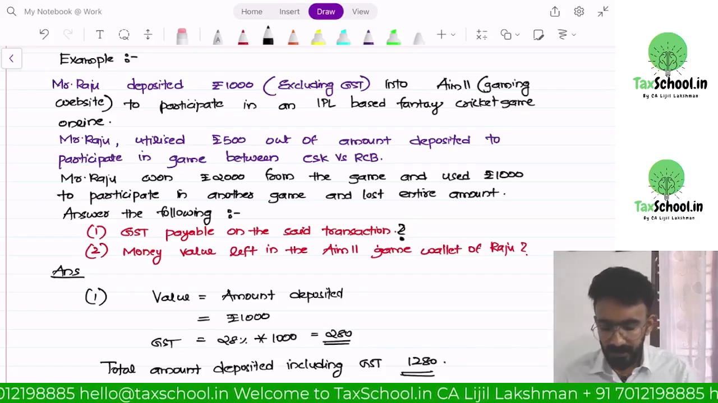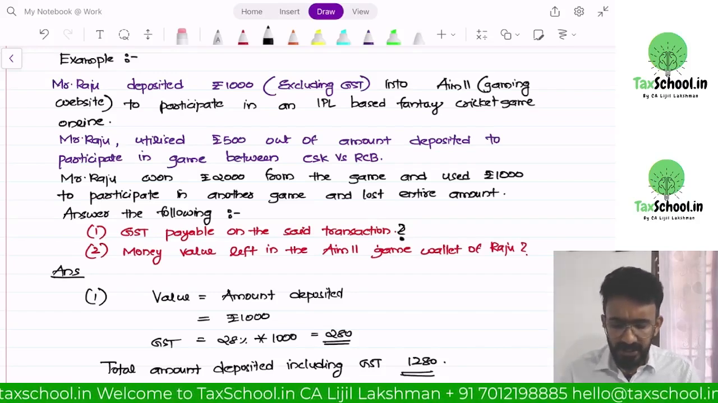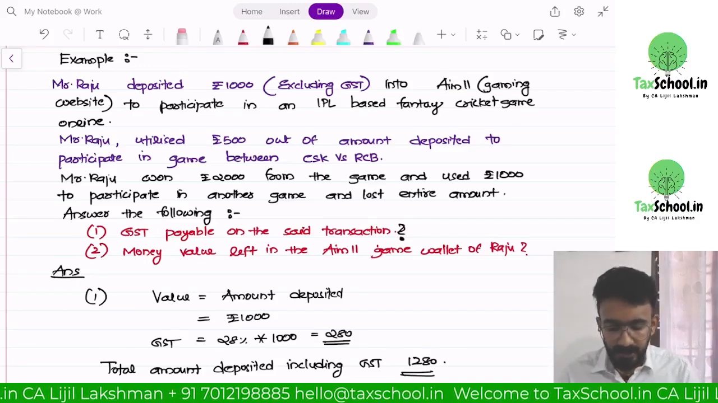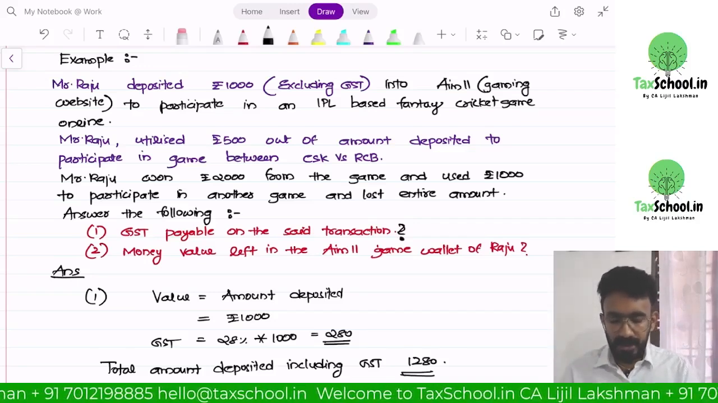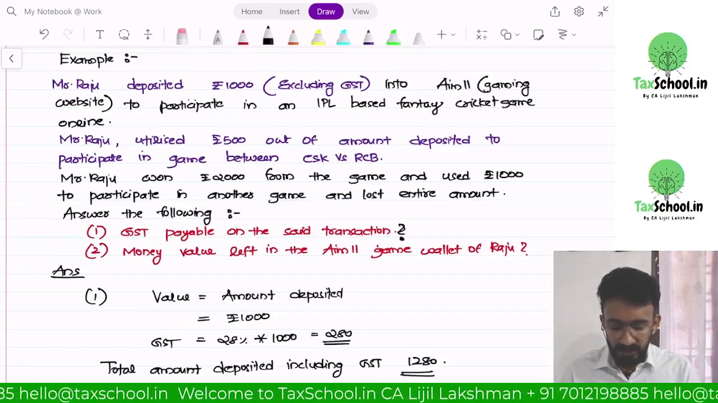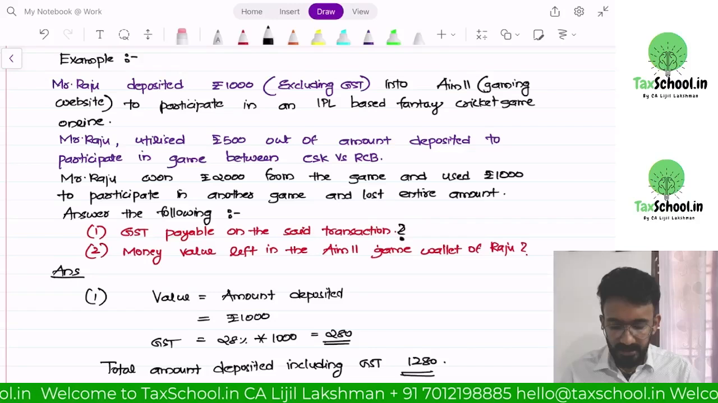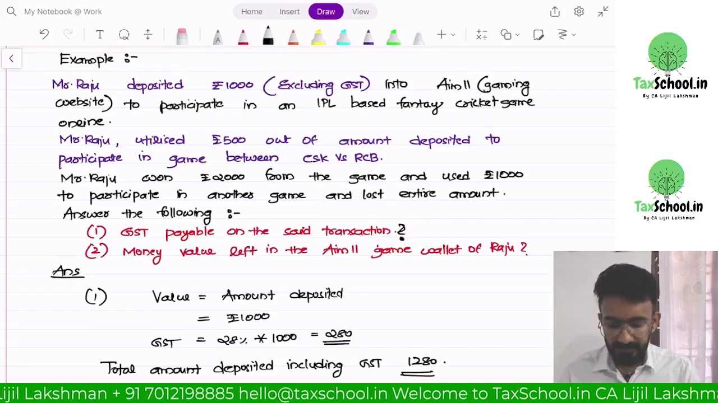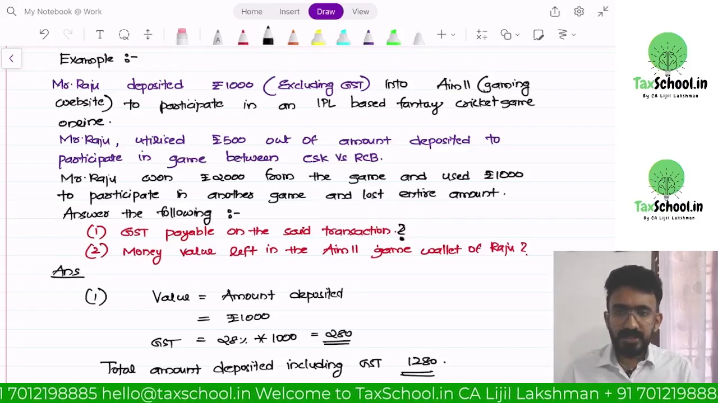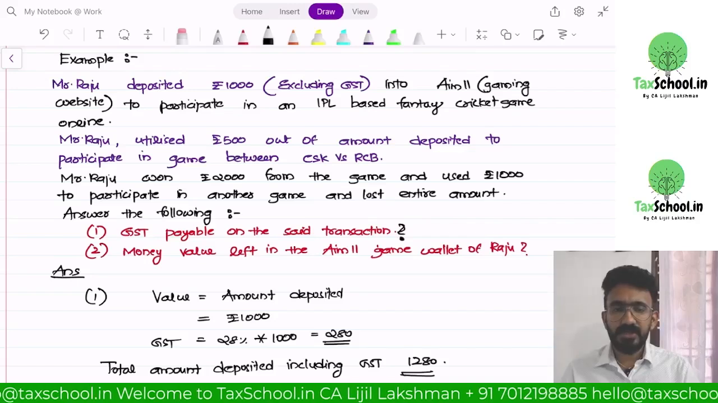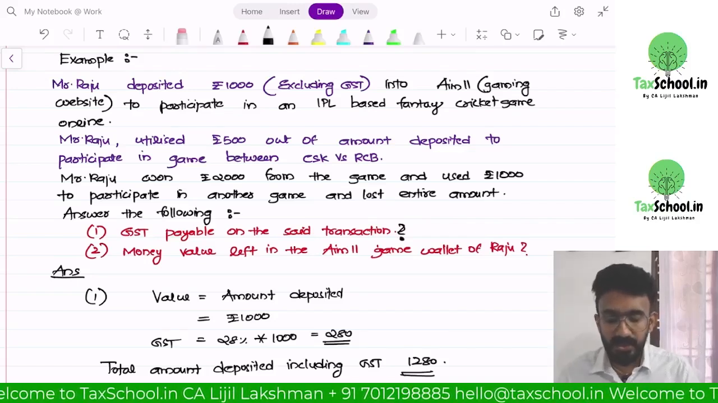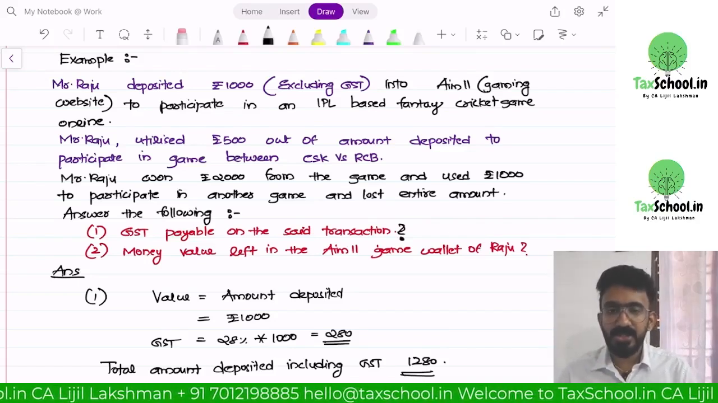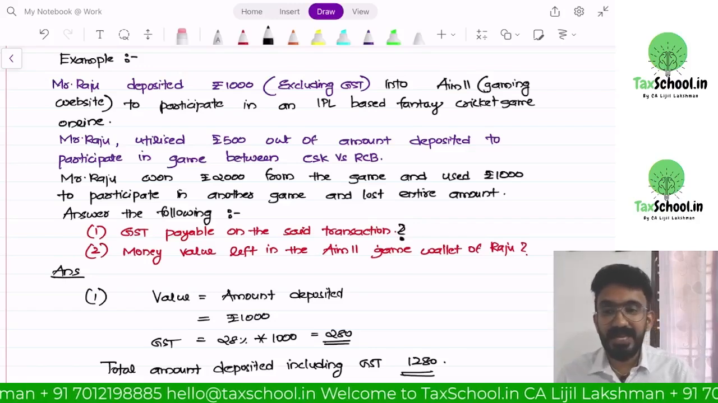First, how much money Raju deposited? I'll tell you the logic also, why the government kept the provision like this. Raju deposited 1000 rupees, and out of this 1000 rupees that is deposited by Raju, AIM 11 will be taking some kind of a platform fee, right? Is this platform fee the one that AIM 11 has to pay GST on, or on the entire 1000 rupees deposited? They are saying the entire 1000 rupees deposited. So how much will be the GST rate that is applicable? It is 28%.